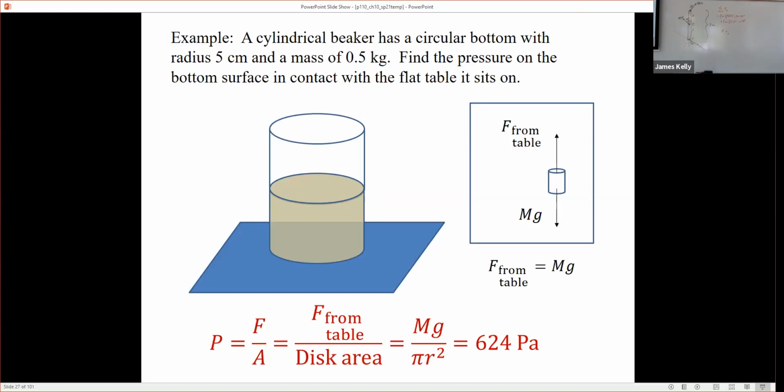Questions so far? So in this case, we're saying that's the average pressure, because I use the entire force on the bottom and divide by the entire area. Now, in some cases, the pressure can actually change from point to point. And we'll find out that's true when we have fluids.